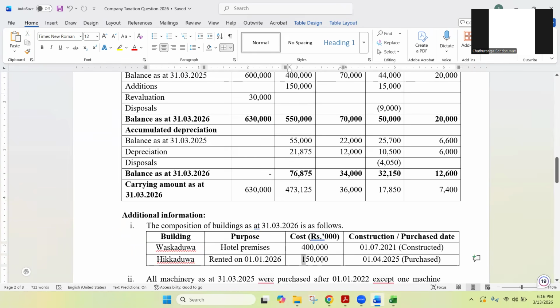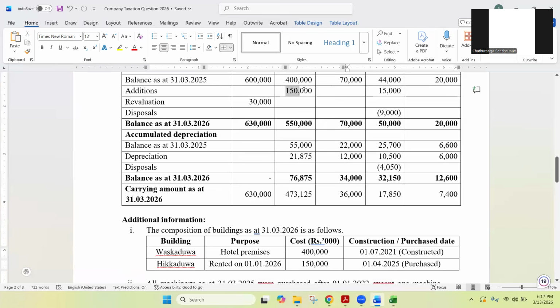And then they have one addition, 150,000, when they have purchased this. It's a purchased building, 1st April 2025. That means the very beginning of this year, they have purchased this Hikkadua building. That is why they have this addition of 150,000 here. So information tallying. Right now, you slowly understand what the things are.